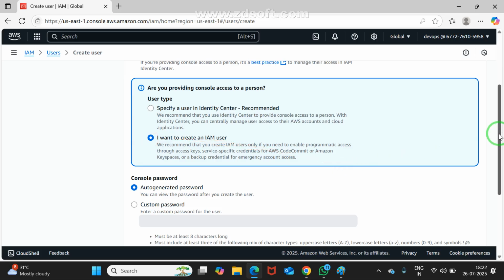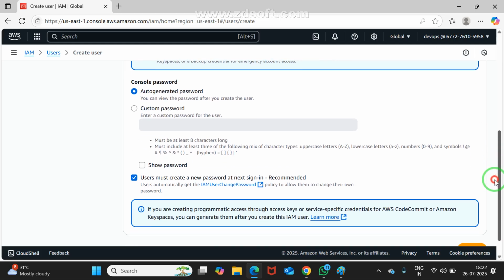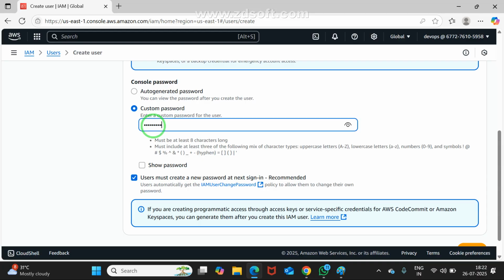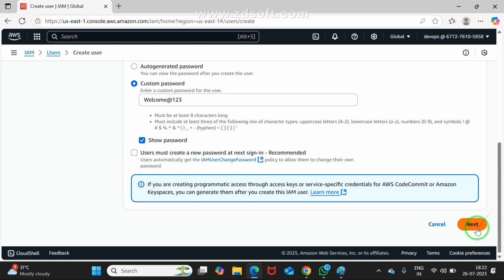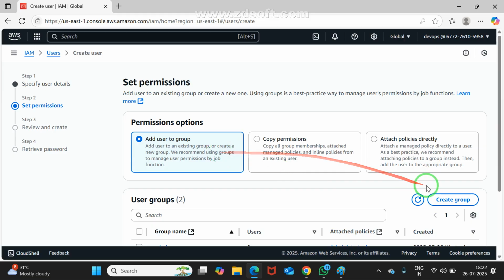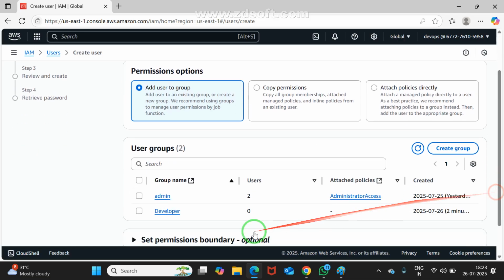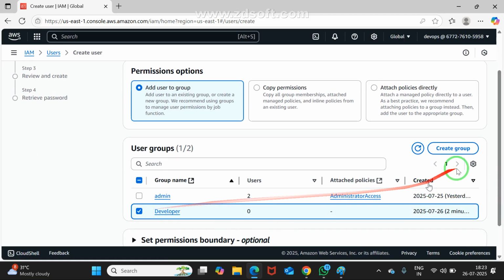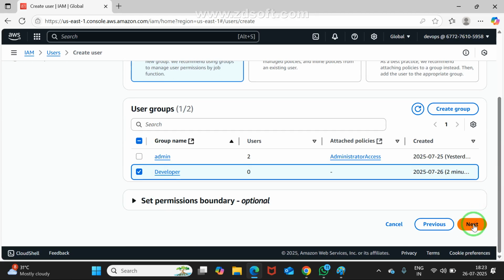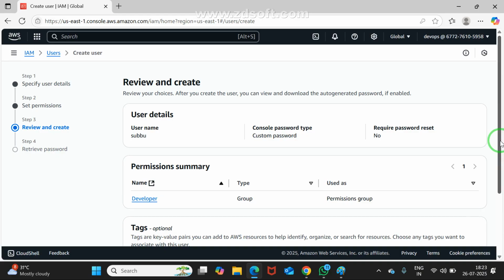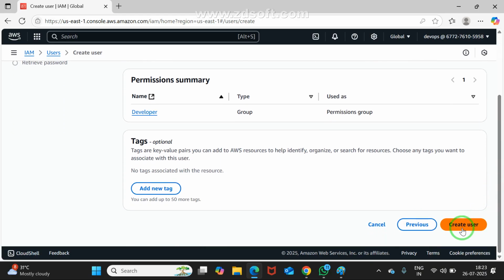I need to download that user ID and password also. Anyway, you know your user ID and password, right? I am giving a custom password, common for everyone: welcome@123. Now check it here. I think it is correct, right? Yes. Simply don't change. Click on next. There, add user to group. Which group? There you are able to add the developer group. Click on next.